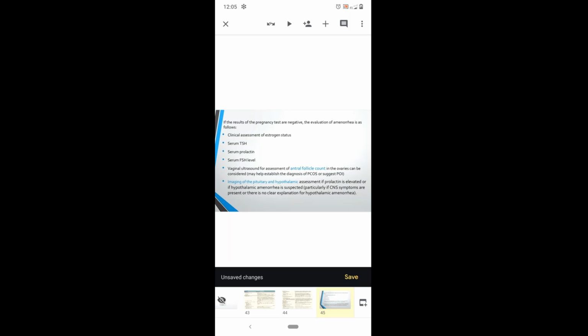Next, after ultrasound examination, we'll go with imaging of the pituitary and hypothalamus. If prolactin levels are elevated, or if she has hypothalamic amenorrhea, then only do we have to go for imaging of the pituitary and hypothalamus through MRI. So this is in brief the investigations of secondary amenorrhea.